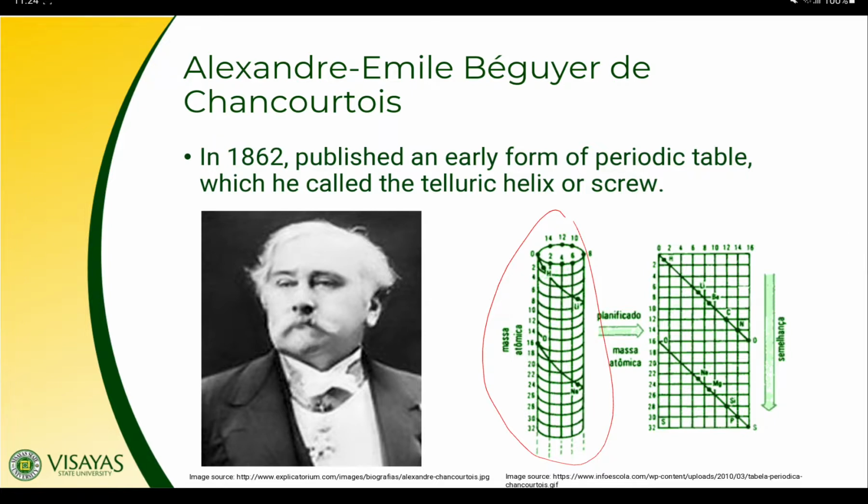With the elements arranged in a spiral on a cylinder by order of increasing atomic weight, de Chancourtois saw that the elements with similar properties lined up vertically. For example, lithium and sodium have the same properties and line up vertically, and so do beryllium and magnesium.